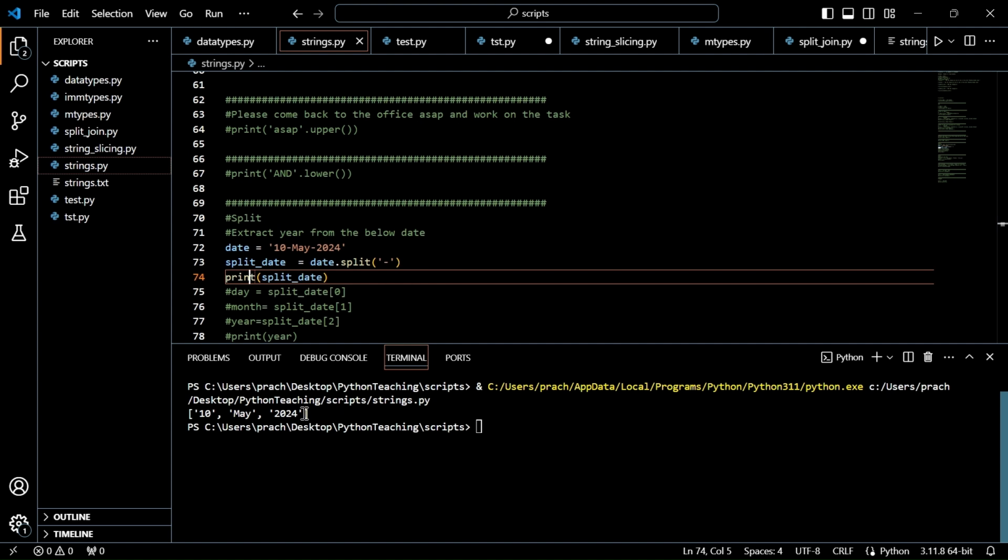See, this is called a list. Now don't worry about it, but now you can clearly see you have 10 as one string, May as one string, and 2024 as one string. It's in single quotes, so it's a string. So three separate strings we got. Now how do I get day, month, and year? Here also we got them combined as one list.